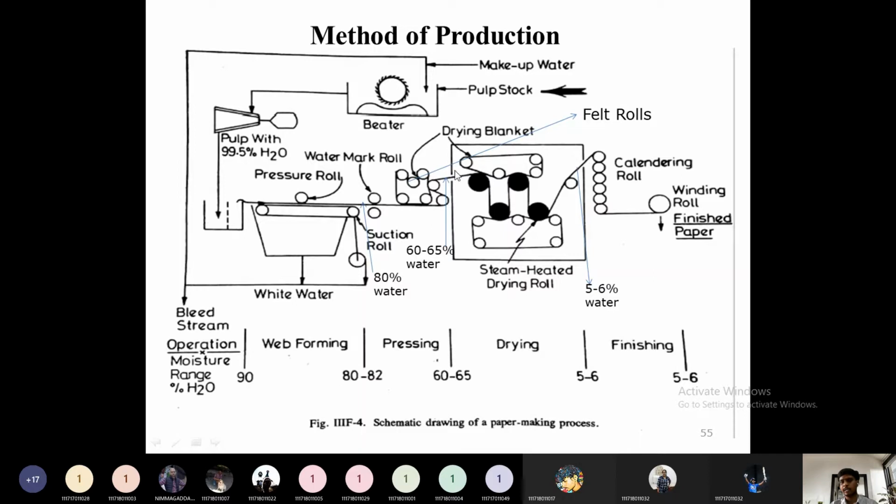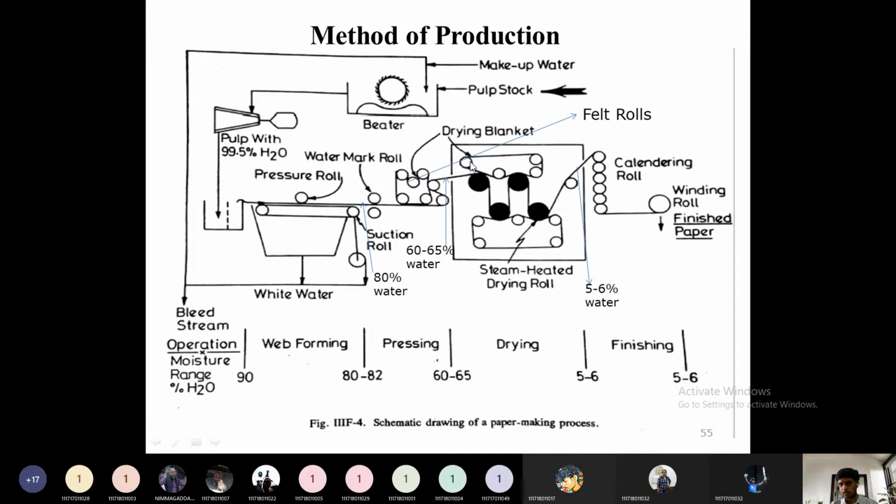So before going to the drying section or the steam heated drying roll section, this wet sheet will contain 60 to 65 percentage water. Then to remove the remaining amount of water, the sheet will be passed through the drying rolls or the heated rolls. The heat will be supplied to these rolls by using steam. Then the sheet will just be passed like this.